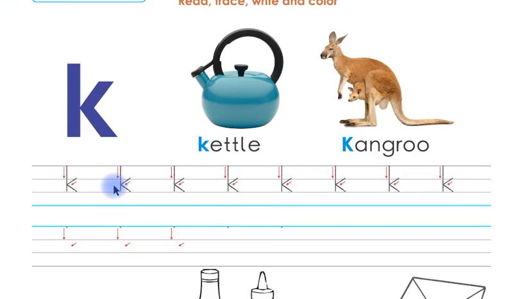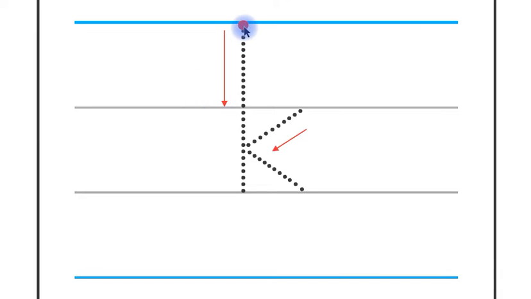Okay children, now look at this. This is letter K in small shape. Now you have to trace this letter K in small shape. Remember children, you have to put your pencil on this starting point and then you have to follow the arrows like this. This is letter K in small shape children. You have to trace this letter K in small shape like this.